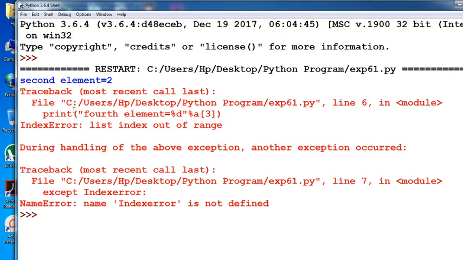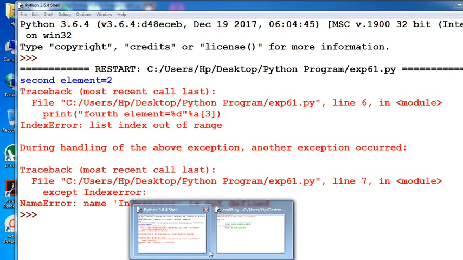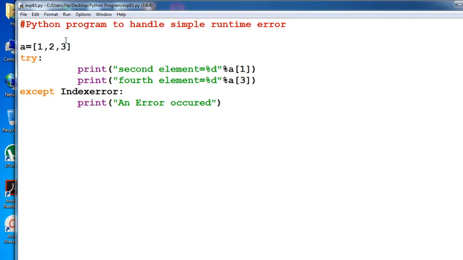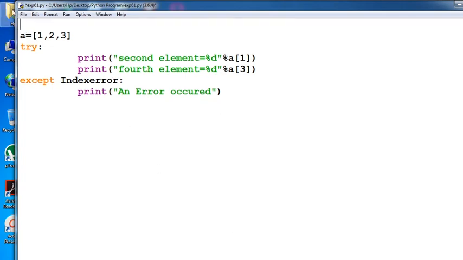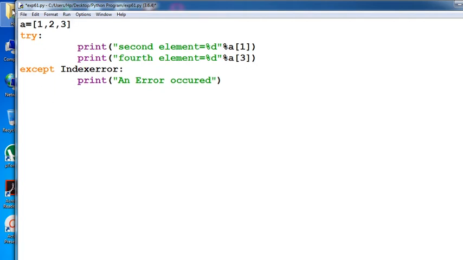Now see, there's some error in this program, so we'll open that particular program again. Suppose you define a equal to 1, 2, 3 in the try block. After that, the except: note that for IndexError, you directly define the exception here and print that particular message, whatever message you want to print here.